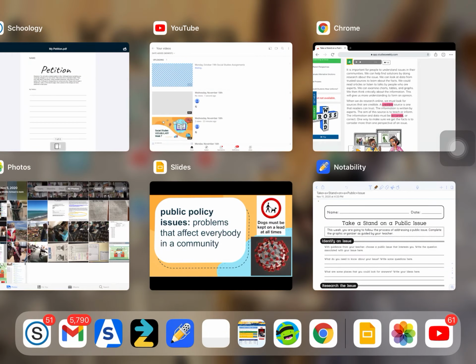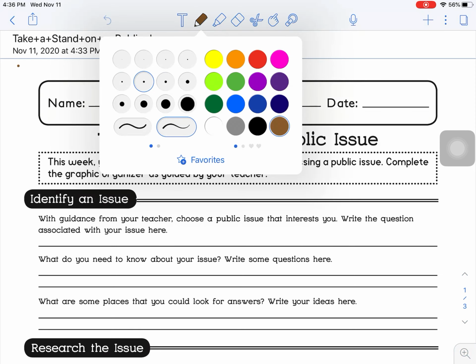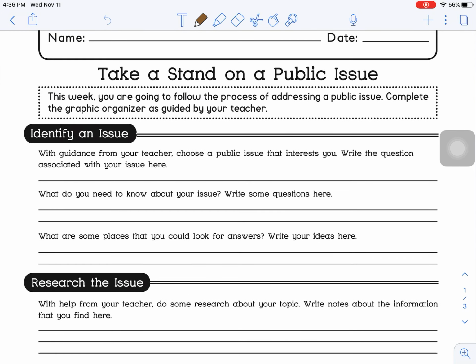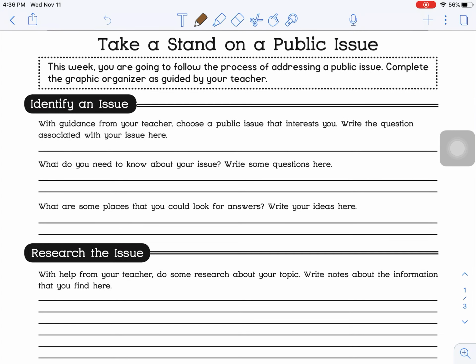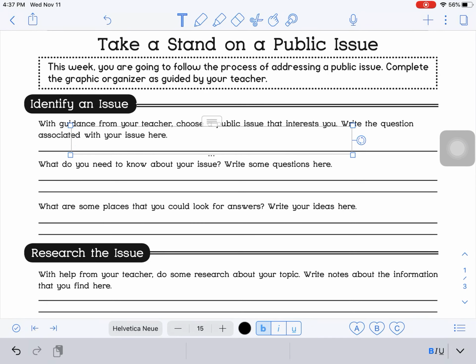All right, so we are going to be working on this page here throughout the following week. We won't finish it this week, but we will work on it next week in my videos. So this page is to take a stand on a public issue. This week we're going to follow the process of addressing a public issue and complete the graphic organizer. We are just going to do this in my video together as you follow along. So first we want to choose a public interest and write a question associated with that issue.